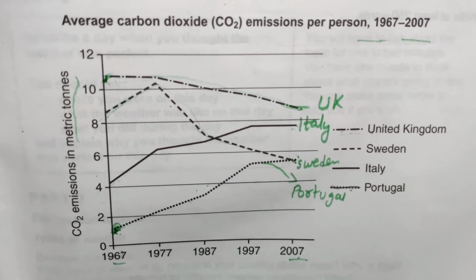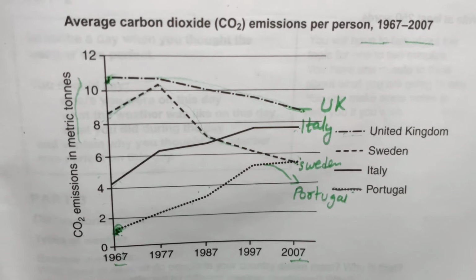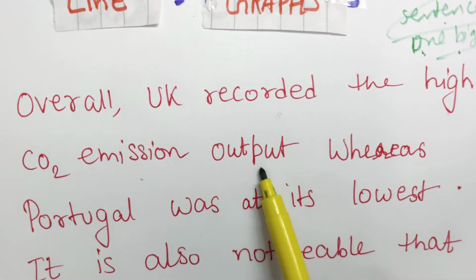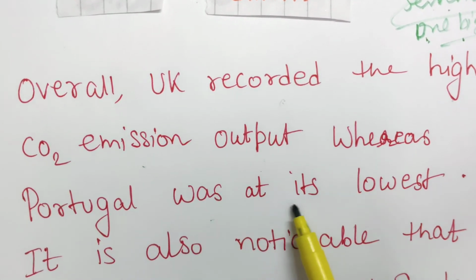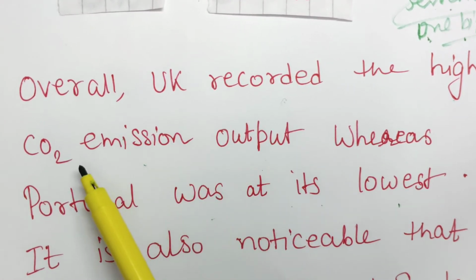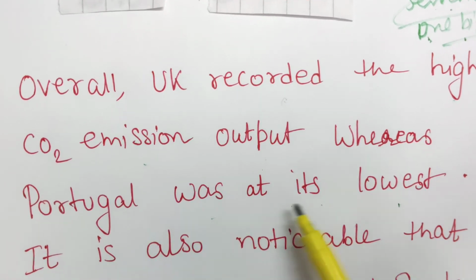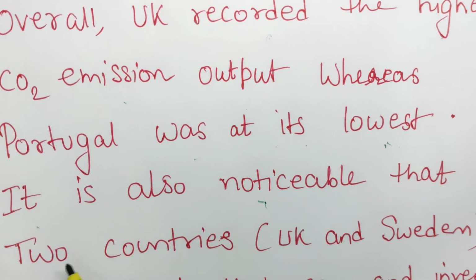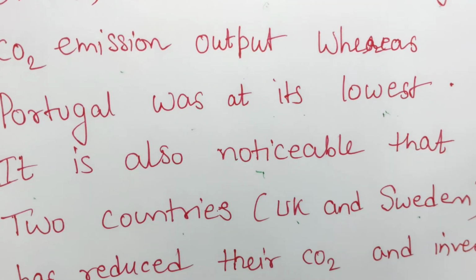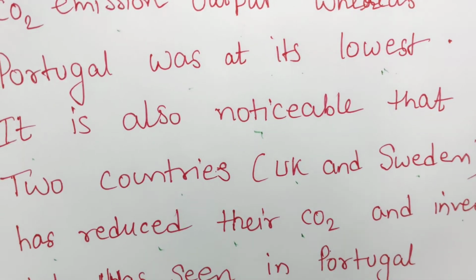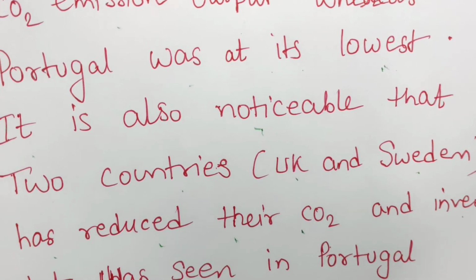How will we be writing this in the overall paragraph? Let's look at this. Overall, the UK recorded the highest CO2 emission output, whereas Portugal was at its lowest. As I told you, in 1967, the UK was at maximum and Portugal was at its lowest. It is also noticeable that two countries, the UK and Sweden, have reduced their CO2, and inverse data was seen in Portugal during this period.